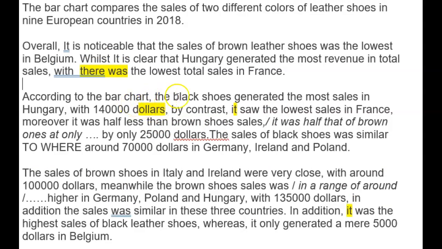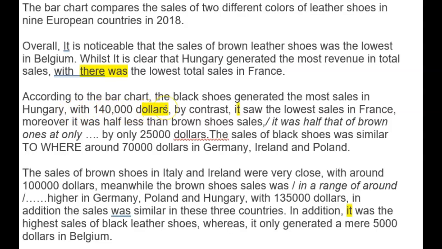According to the bar chart, you don't need just go black shoes generated the most sales in Hungary. Now we've already said, okay, so we sort of said that. Can you put that another way? Generated the most sales in Hungary at 140,000 pairs.